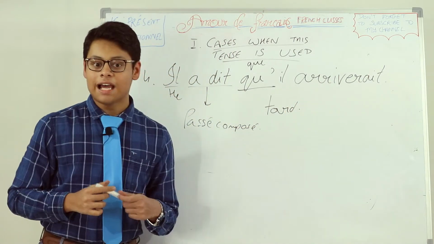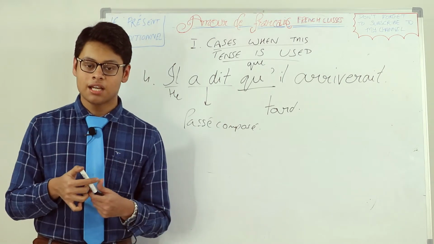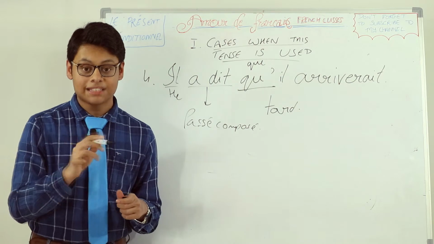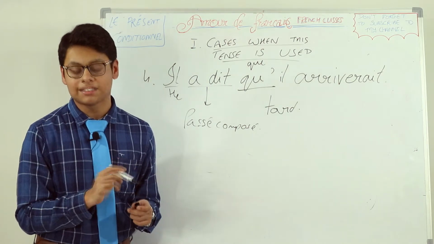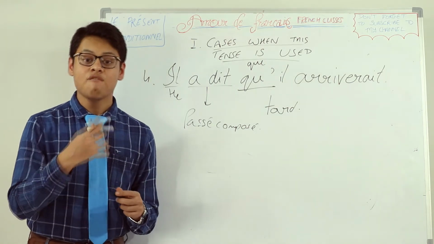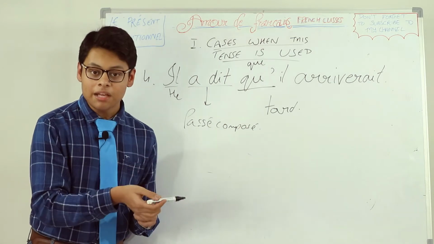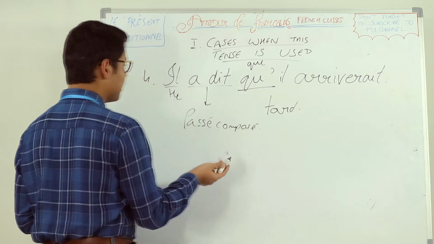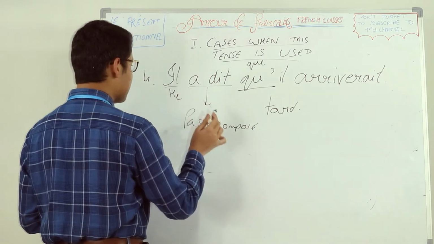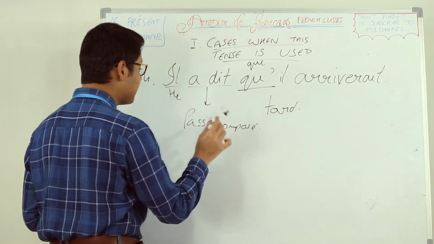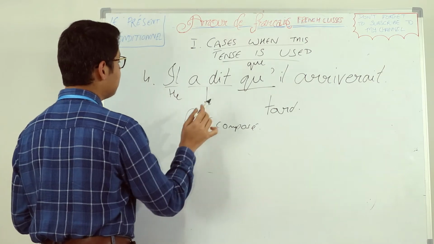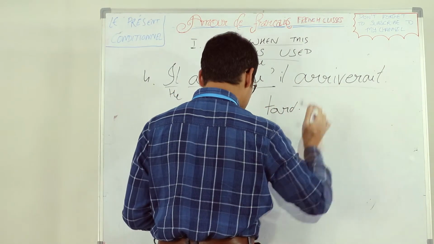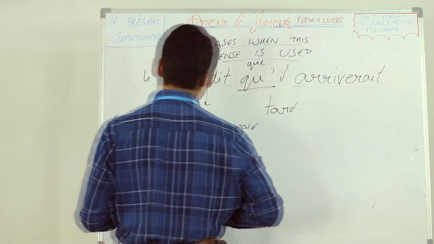So he said that he will be coming late. As you can see, he said, S-A-I-D, said, which is past. He said that he will be coming late. Will be coming late, it's future. So describing future in the past. Il a dit qu'il arriverait tard. He said that he will be arriving late. Arriverait, the verb arriver, which means to arrive.